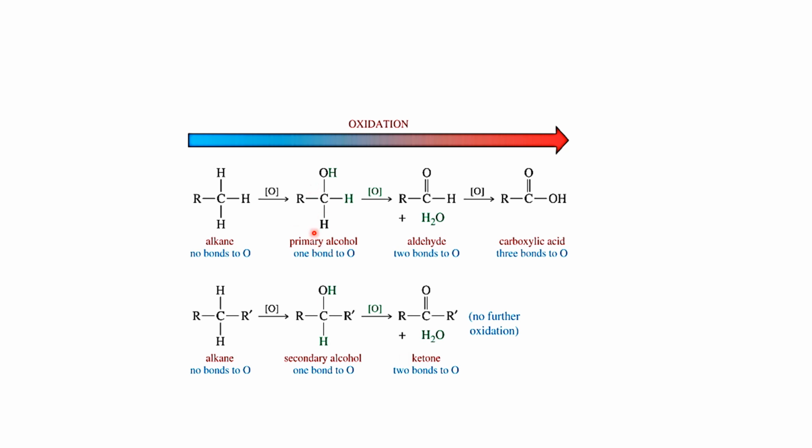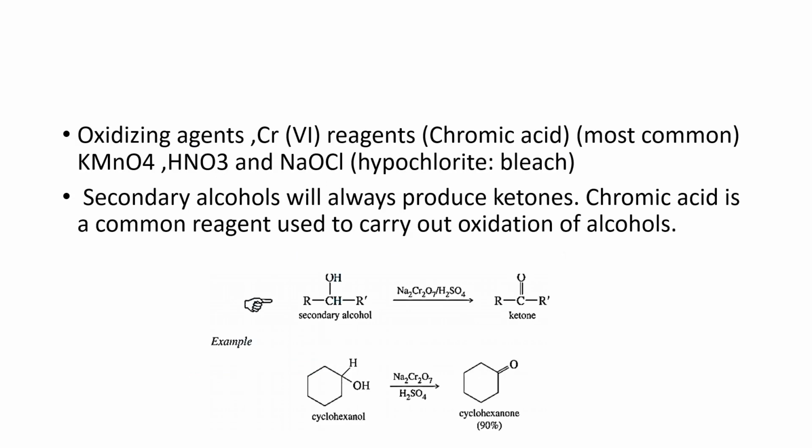One point is very important here. Whenever a primary alcohol undergoes oxidation, it will provide us an aldehyde. When a secondary alcohol undergoes oxidation, it will produce a ketone. In case of oxidation, many oxidizing agents can be used, such as chromium reagents like chromic acid, nitric acid, and hypochlorite. They can be used in the process of oxidation of alcohol.